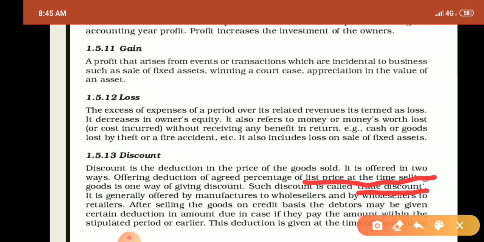It is generally offered by the manufacturer to the wholesaler, and by the wholesaler to the retailer.